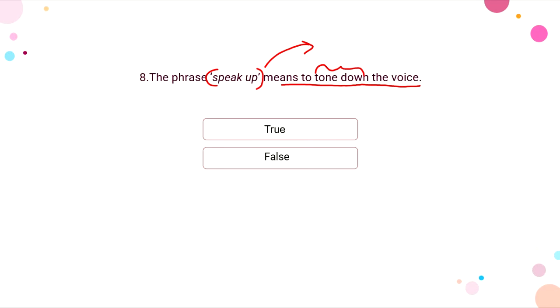So speak up means to say something, while tone down means to lower our voice, right? So speak up doesn't mean to lower our voice. Speak up means to say something that we're trying to hide or just hesitating to say, right? So this would be false. Right. So yeah, let's move on to the next question.